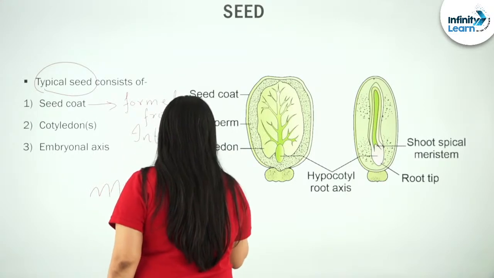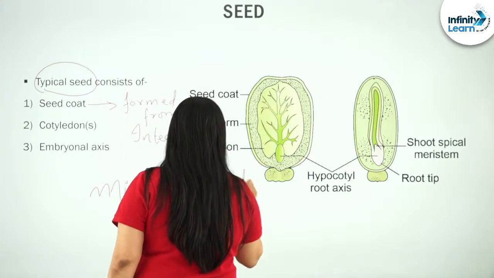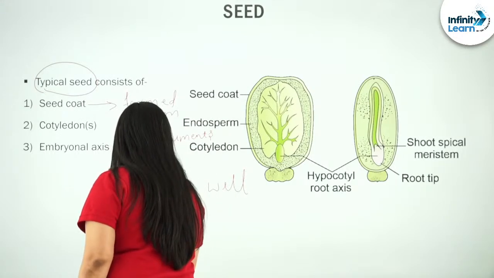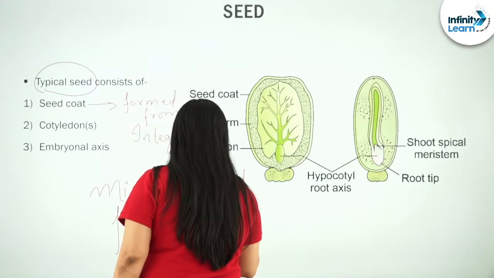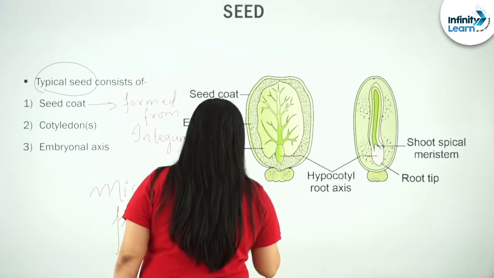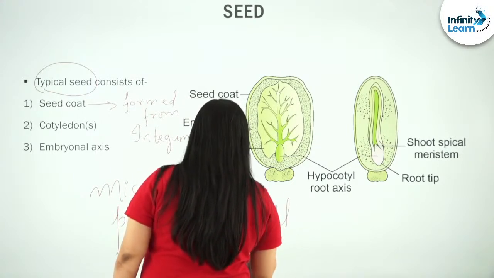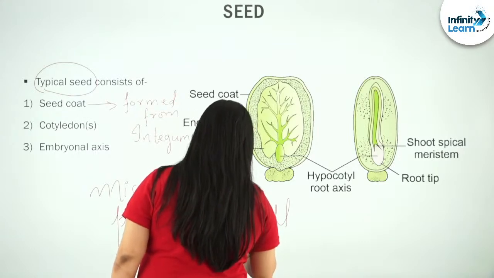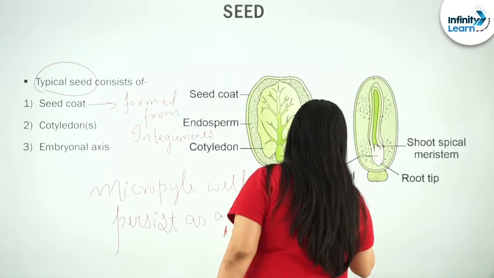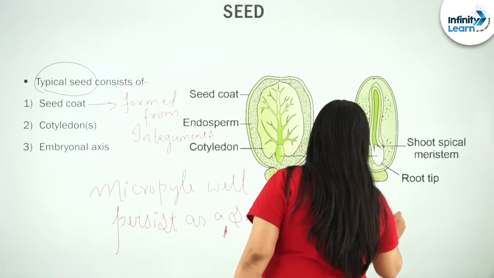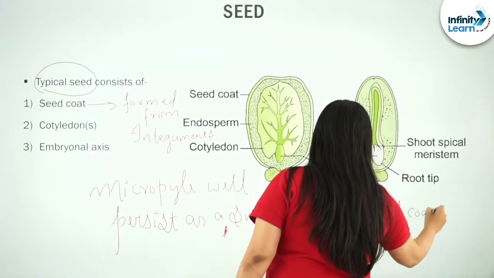So, the micropyle will persist as a small hole or small pore in the seed coat.